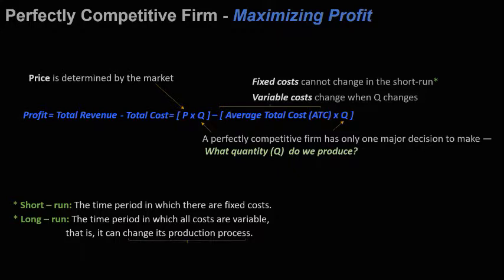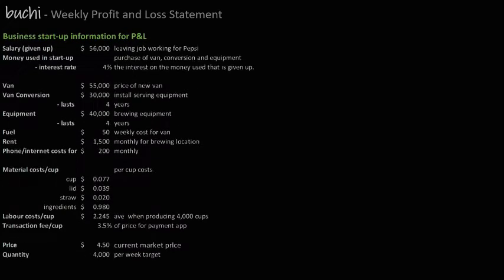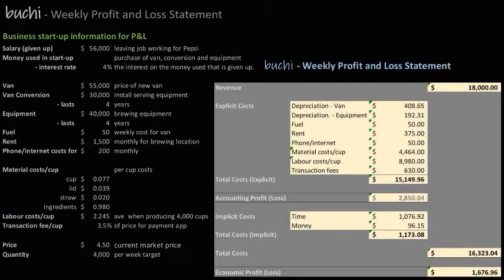Now back to this long run. The long run, because you can change your production process, also allows a firm to exit one market and enter another. So let's take a look at a specific example. The example we're going to look at is a fictitious company called Bucci. Now Bucci makes a drink, kombucha, and so we've got some information here regarding our explicit and our implicit costs, which provide us with the following weekly profit and loss statement.